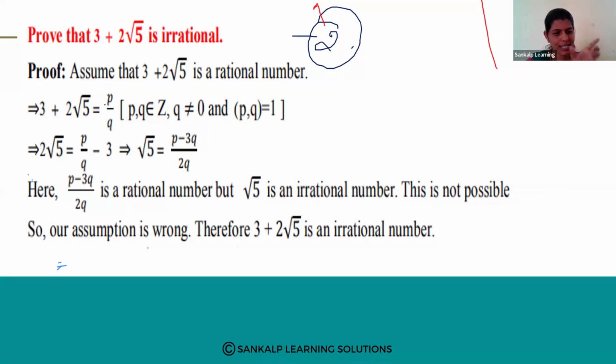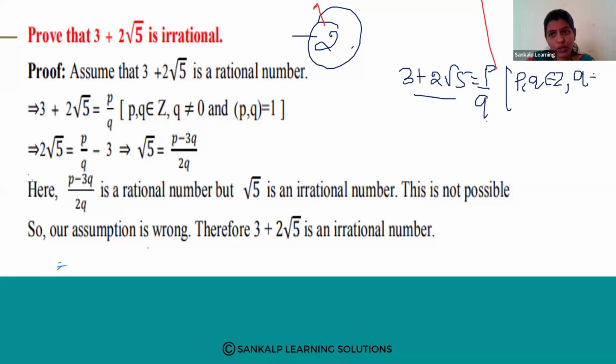When you call the number a rational number, then it is in the form of P by Q. So when you are assuming that this number is a rational number, then 3 plus 2 root 5 is equal to P by Q. Obviously, because you are assuming this number is a rational number. So P by Q is a rational number, where P and Q belong to Z and Q is not equal to 0.